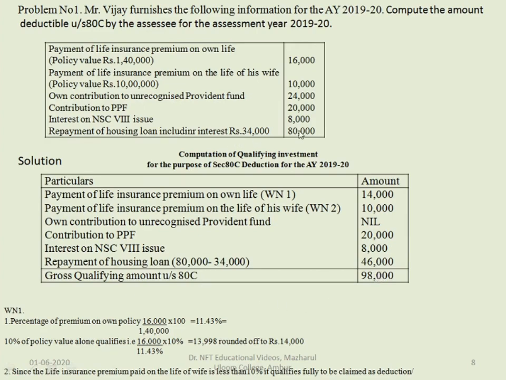Interest is 34,000. So 80,000 minus 34,000. That is the amount which you can claim for deduction. So the qualifying amount under 80C is, if you add up all these things, you get 98,000. This is the qualifying amount which can be claimed under 80C.